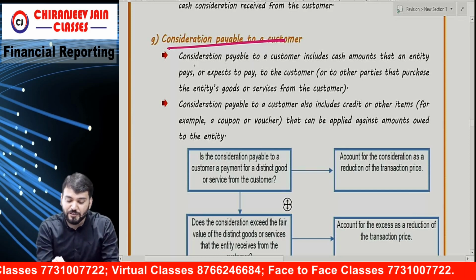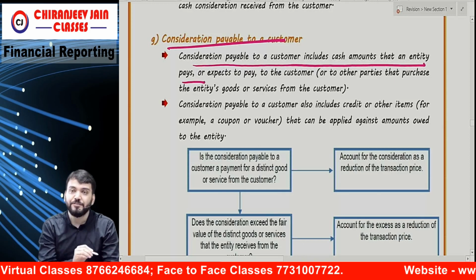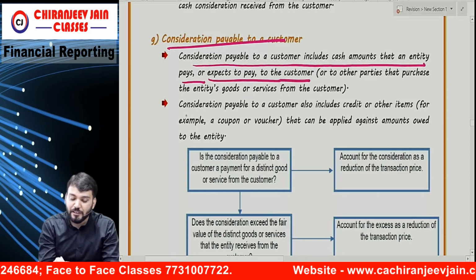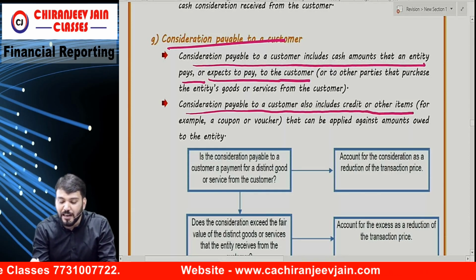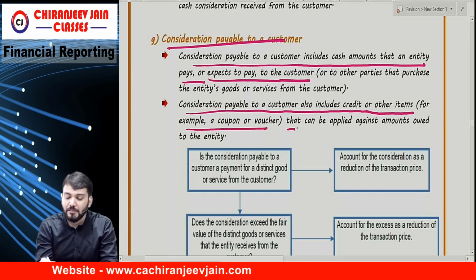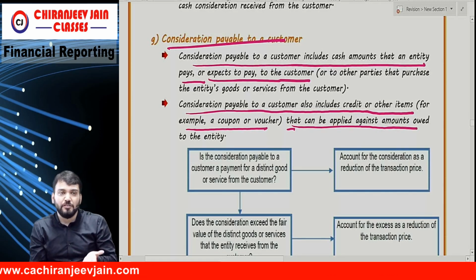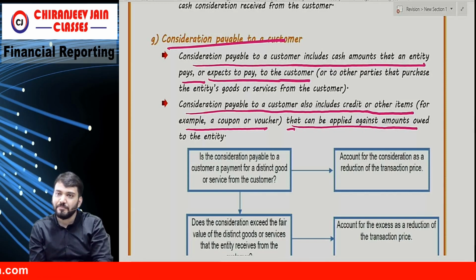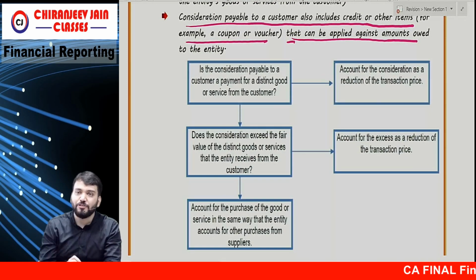Consideration payable to customer includes cash amount that the entity pays or expects to pay to the customer. It also includes credit or other items, such as coupon, voucher, etc., that can be applied against amount owed to the entity. Means whatever amount is receivable can be adjusted with payable. So in this case, we'll ask one question.